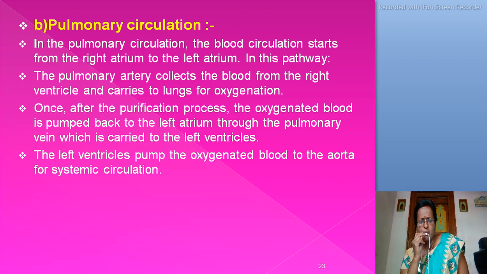Once after the purification process, the oxygenated blood is pumped back to the left atrium through the pulmonary vein, which is carried to the left ventricle. The left ventricle pumps the oxygenated blood to the aorta for systemic circulation. This is the brief explanation of pulmonary circulation.